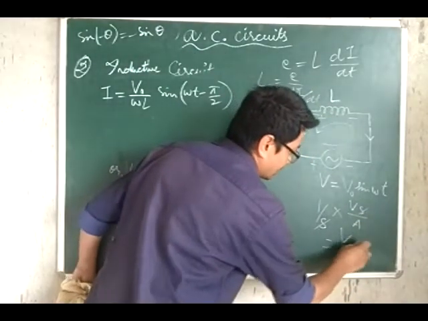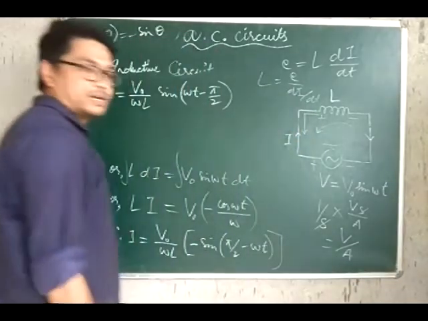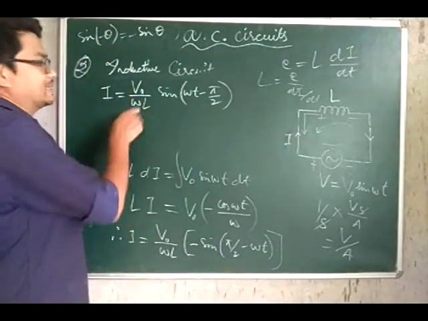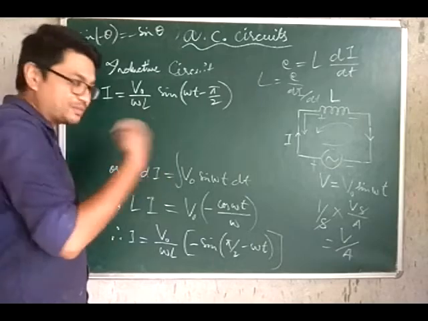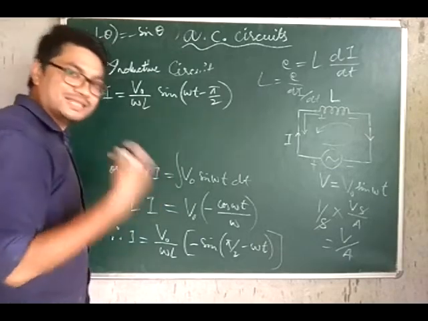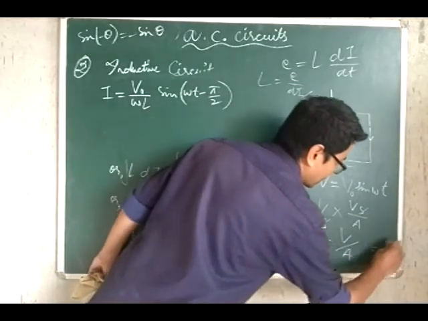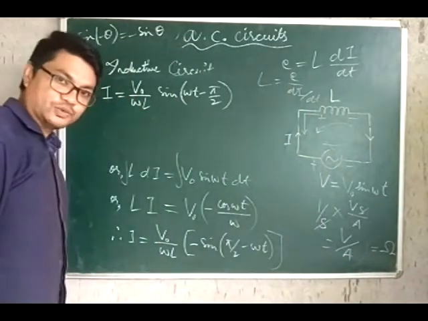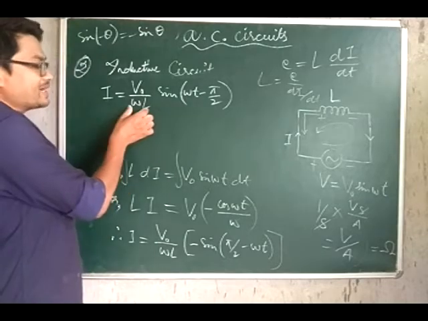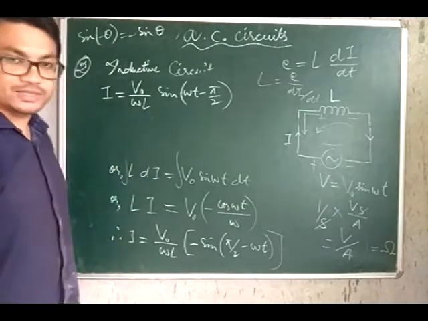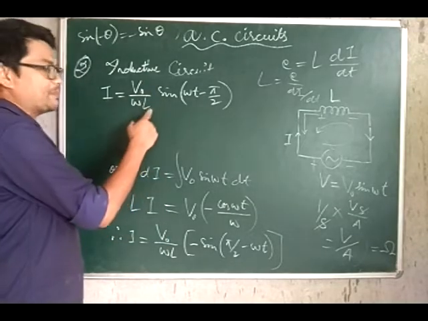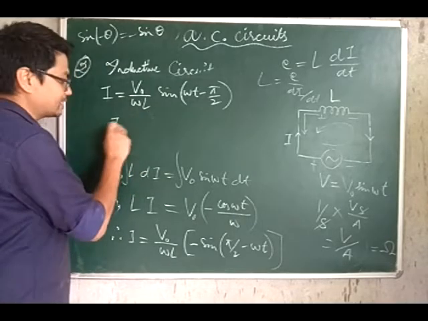So we get volt per ampere. So we get to see that the unit of omega L, or so to say the dimension of omega L, is the same as that of resistance, because volt per ampere is what is called ohm, mind you. Alright, so omega L is like resistance, so therefore V naught by omega L is current.